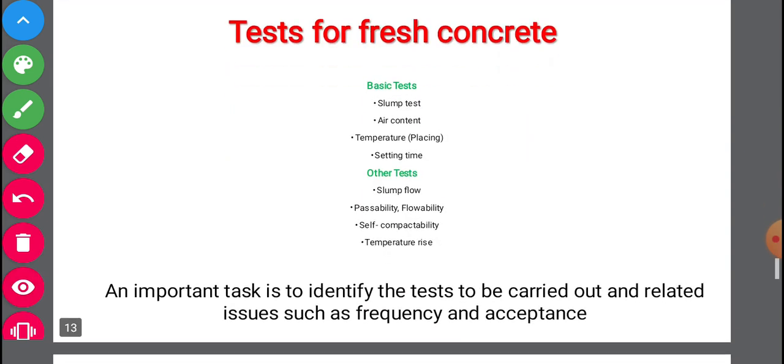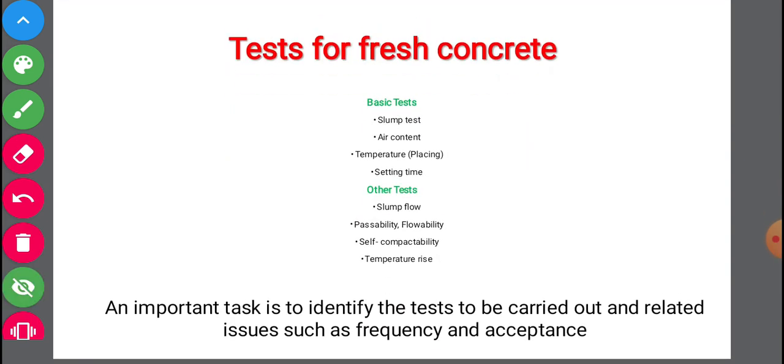Okay, these are the tests for fresh concrete. We have some basic tests and we have some other tests. In the basic tests we have slump test, air content, temperature and setting time. These are the four basic tests that should be carried out for fresh concrete. Then we have some other tests also: slump flow, passability, flowability, self compaction and temperature rise. These are the tests to be carried out for fresh concrete to check its quality.